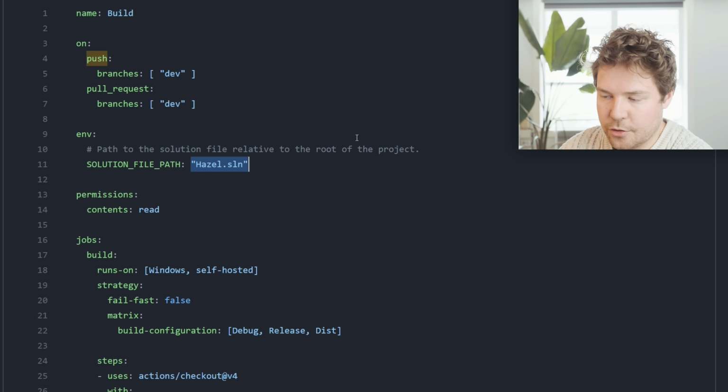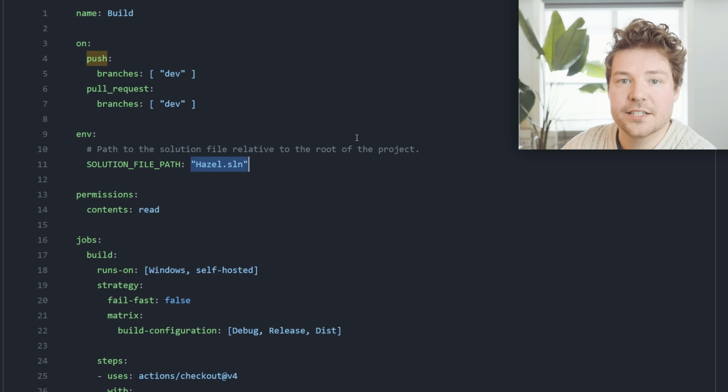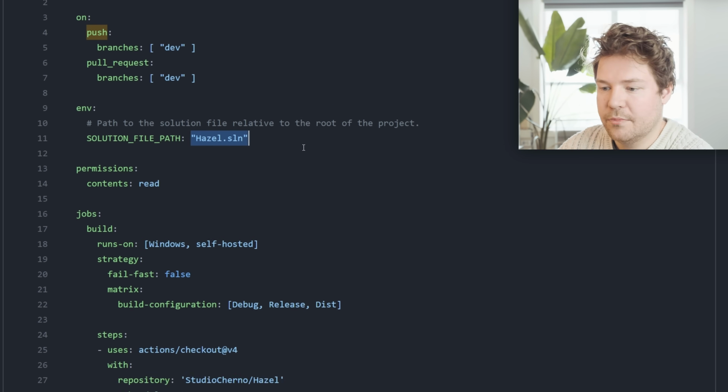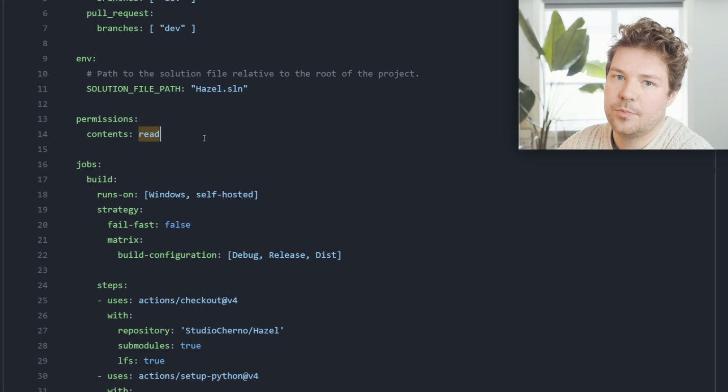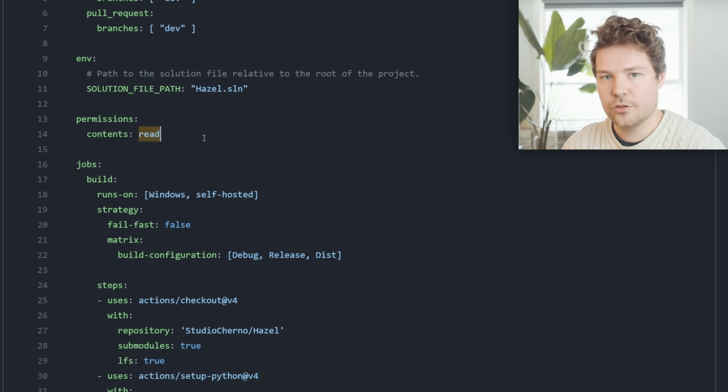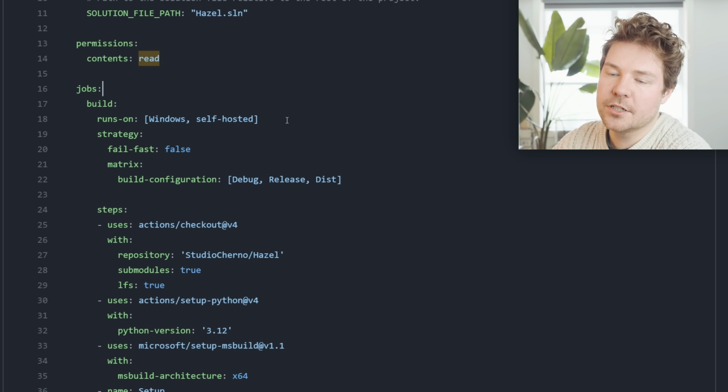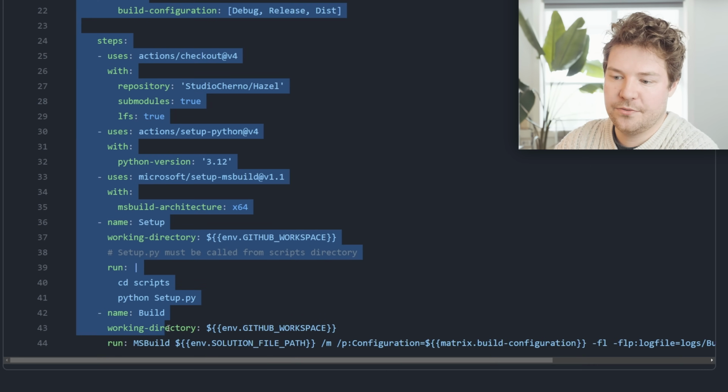If you were paying attention, you'd notice that I removed the release configuration, but we'll see where that's gone later. Permissions I left on read, which basically just allows it to read the contents of this repository. I don't need it to write anything to the repository. And then here is the job. You can define a series of jobs here, but we only have one job. It's called build, and this defines all of it.